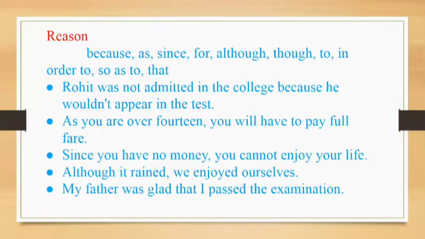Now, conjunctions like because, as, since, for, although, though, in order to, so as to, of course, these are subordinating conjunctions that show reason. Rohit was not admitted in the college because he wouldn't appear in the test. So what was the reason of Rohit not getting admitted in the college? The reason behind it, because he wouldn't appear in the test. So this was the reason.